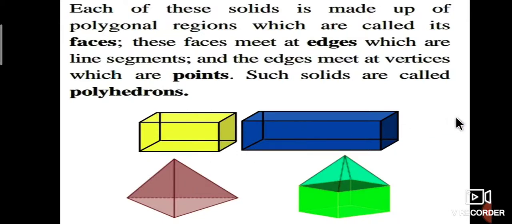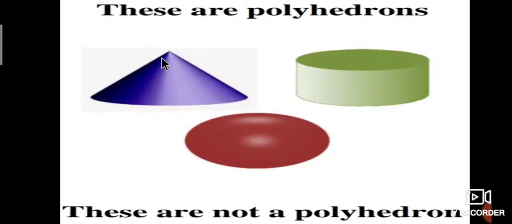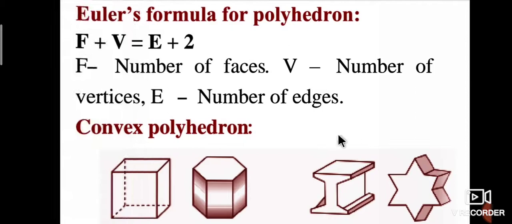Next, we shall discuss based on this. These are all polyhedrons. Observe here, these are all polyhedrons. Here the cone and circle are not polyhedrons.